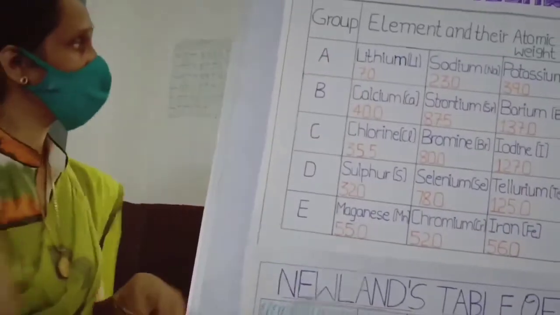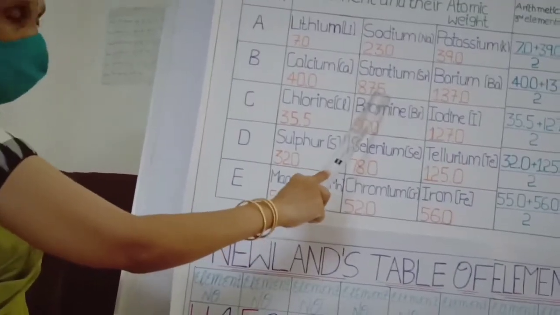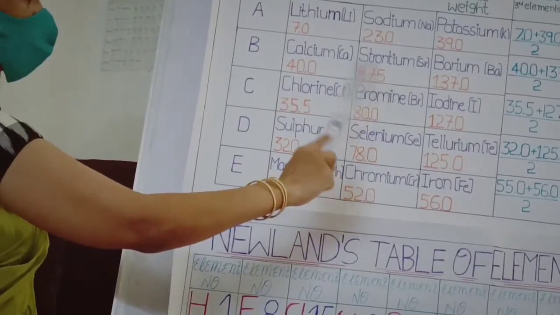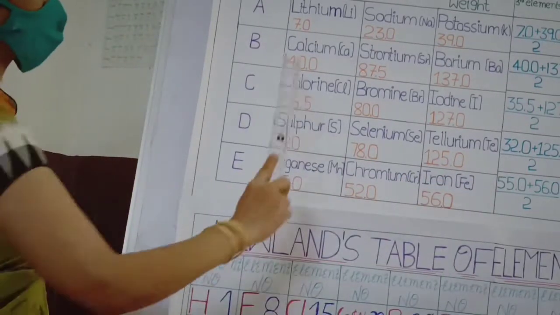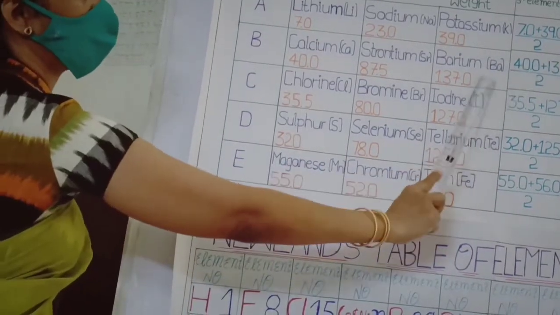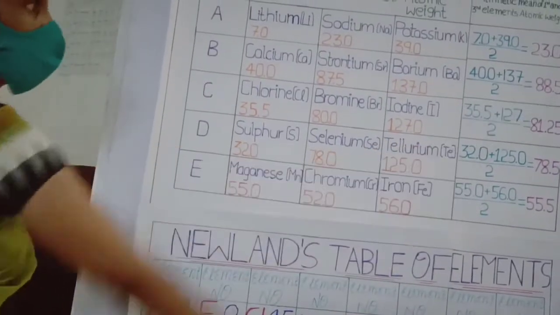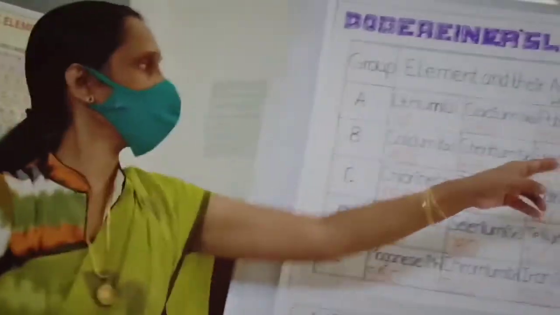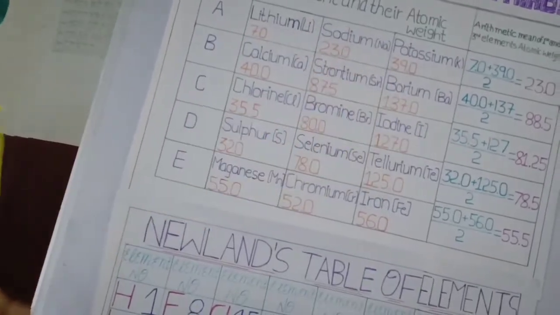Right? Like that he arranged calcium, strontium, barium. So, strontium is having the average of calcium and the barium's atomic weights. Because calcium 40, barium 137. So, what is its average? 88.5. That is nearly, approximately equal to 87.5. Somewhat near to that number.